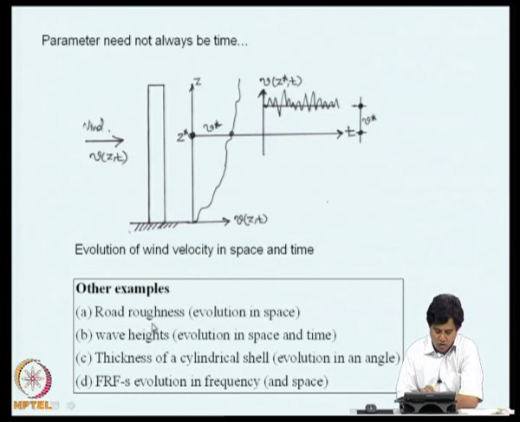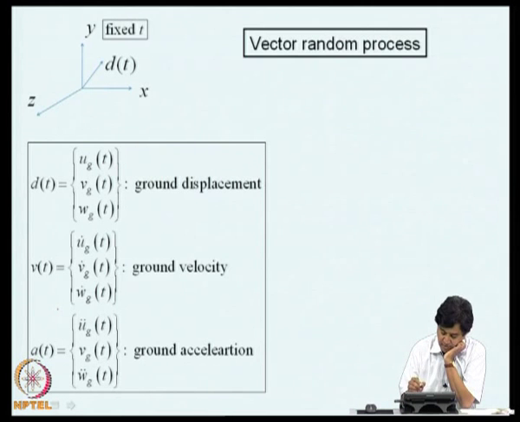Other examples: road roughness, as I was mentioning, evolves in space. Wave heights evolve in space and time, almost like wind. Thickness of a cylindrical shell, for example, can vary as a function of theta, which is an angle, neither time nor space. Similarly, frequency response functions of a dynamical system evolve in omega, which is a frequency. So, this parameter need not be space or time, it can be frequency as well, and it can be a combination of them.